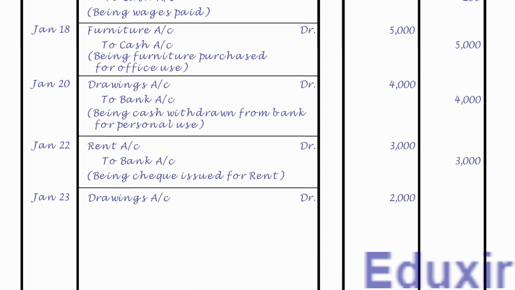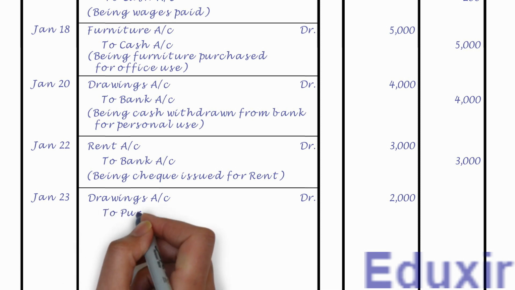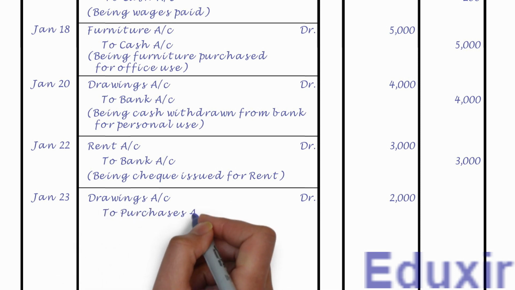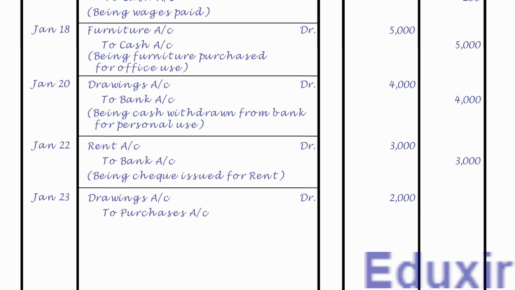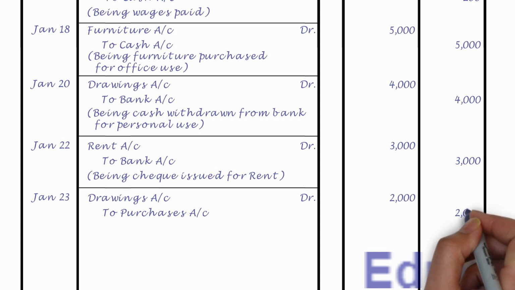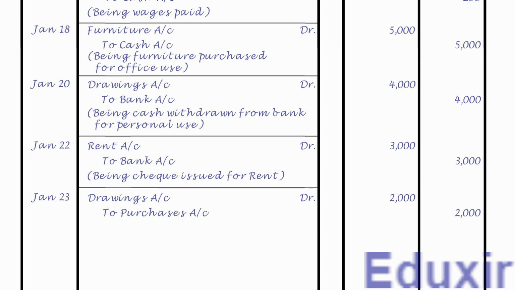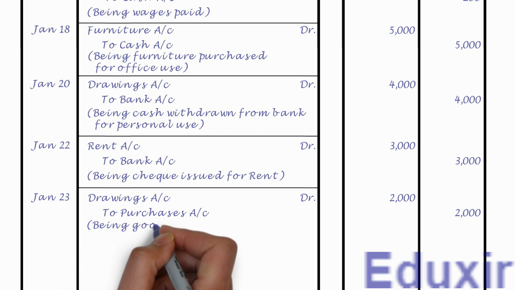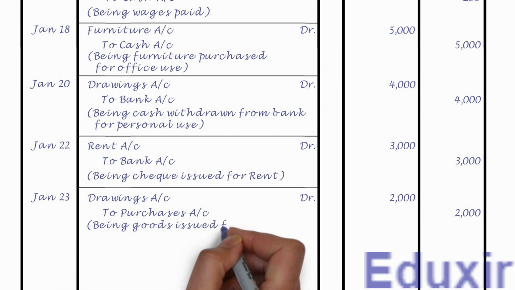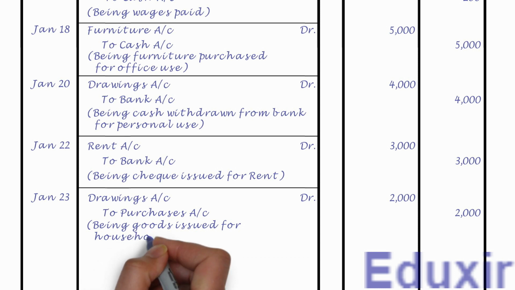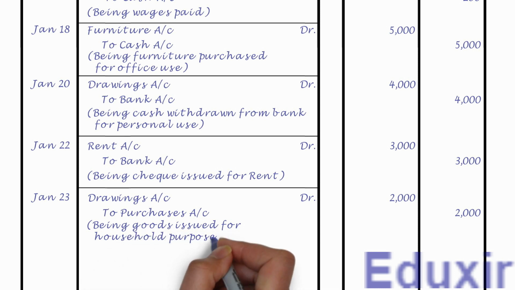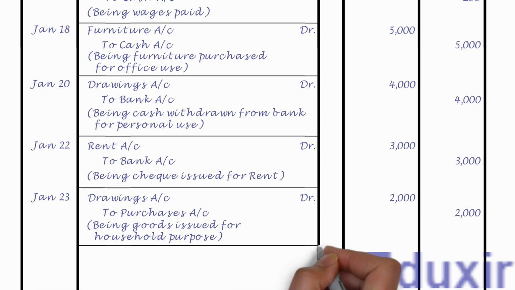Leaving a margin, let us record the purchases account as the credit entry. Let us also record the credit amount of 2000 rupees into the credit amount column. Let us now record the narration or description of this transaction, that is, being goods issued for household purpose. Let us now draw a line to mark the completion of generalizing of this transaction. That completes the generalizing of this transaction.